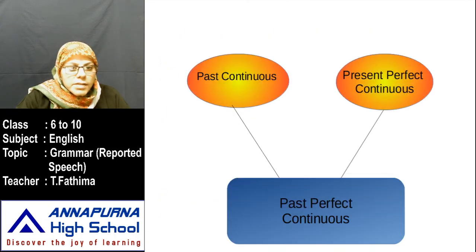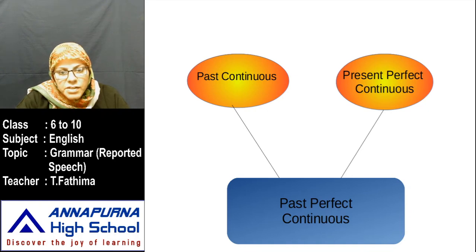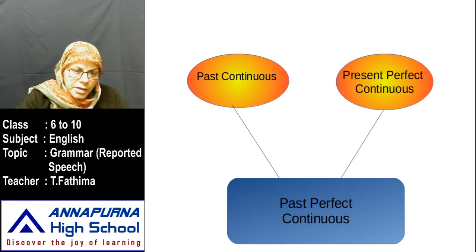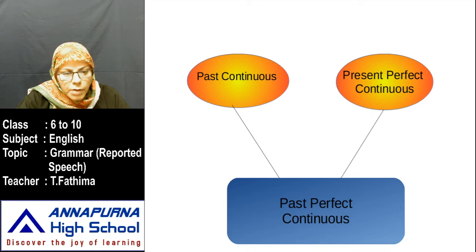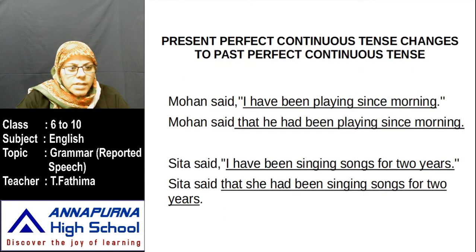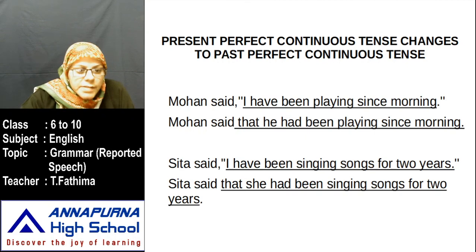Present perfect continuous tense changes to past perfect continuous tense. Okay, now past continuous also will change to past perfect continuous tense. How, madam? How do they change? Yeah, I'll tell you just this one and stop. A present perfect continuous tense changes to past perfect continuous. Don't see the title, children. First you see the sentence. Observe the sentence: what is given and what is changed.